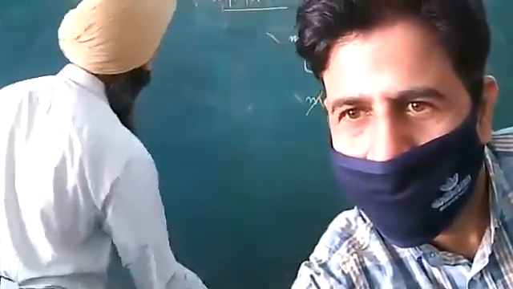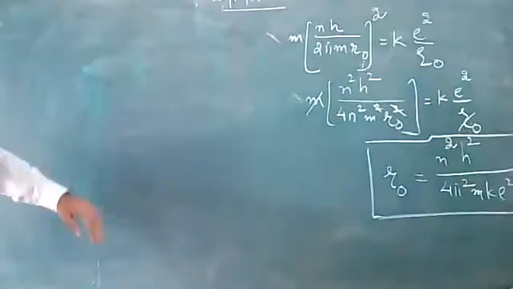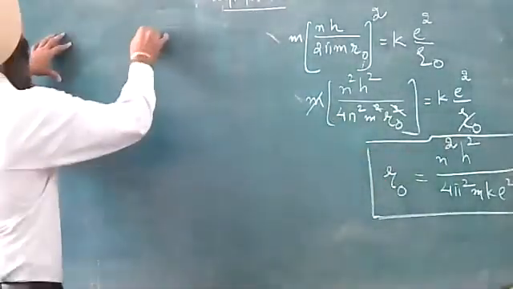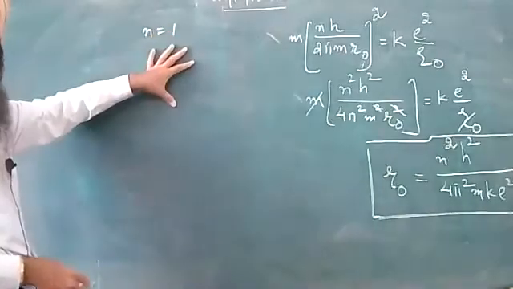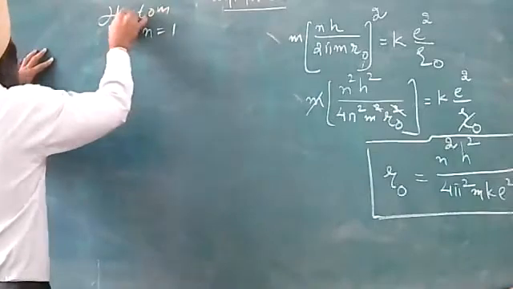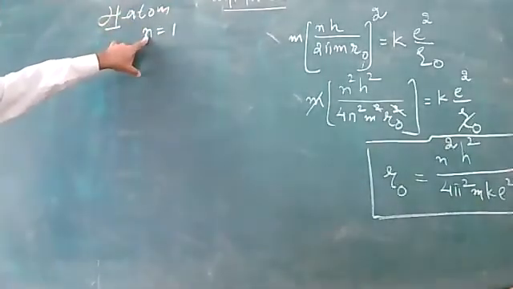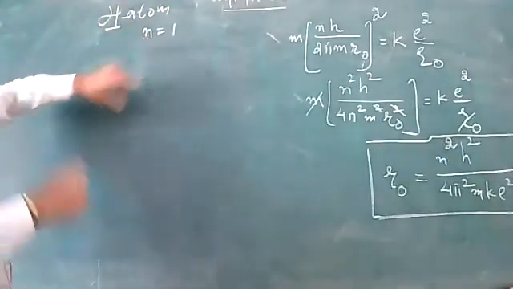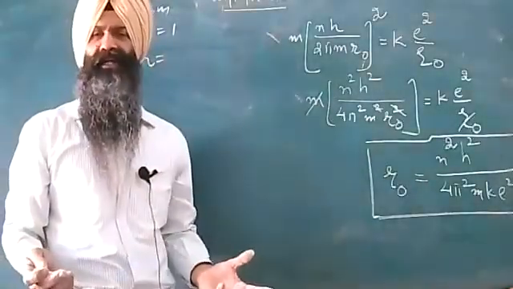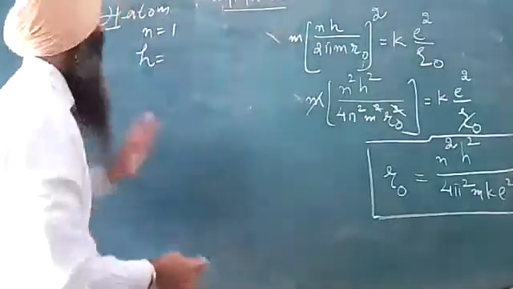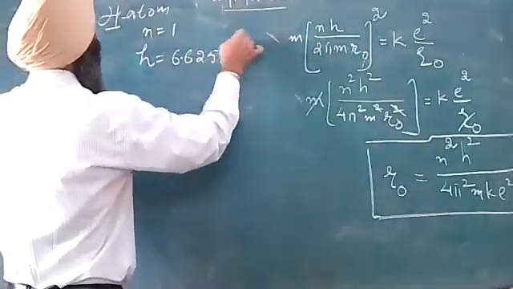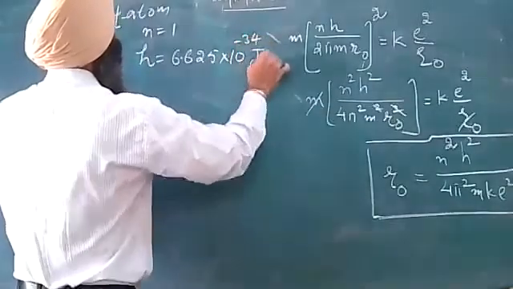What I can do more regarding this is that n is equal to 1 for your hydrogen atom. This is now for the H atom. So n is equal to 1. Dear all, h is Planck's constant. I hope that you all might be knowing the value of this h, and this h is nothing but 6.625 times 10 raised to the power minus 34 joule seconds.